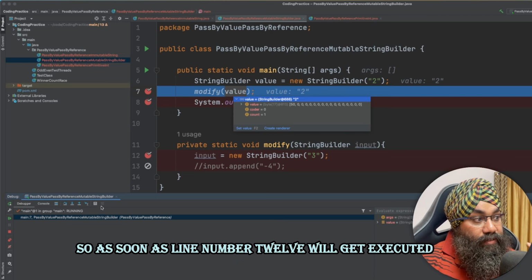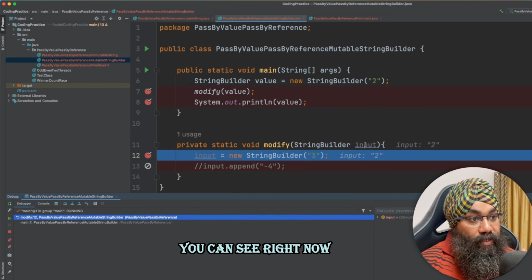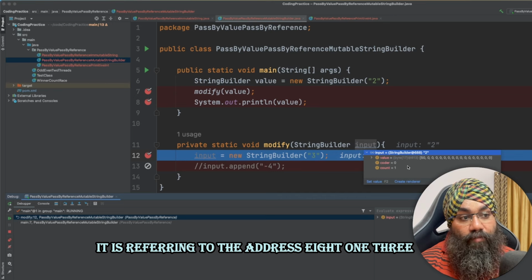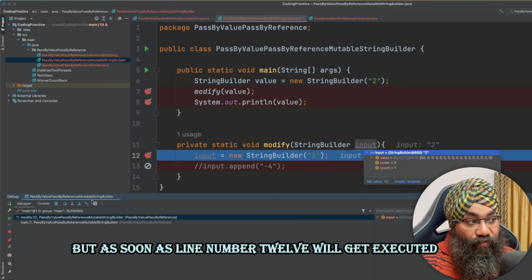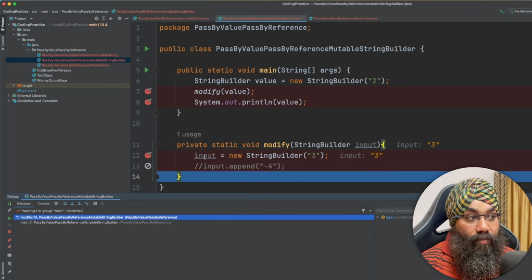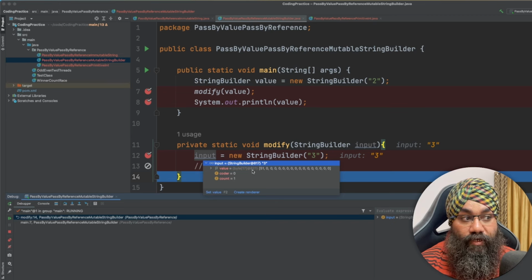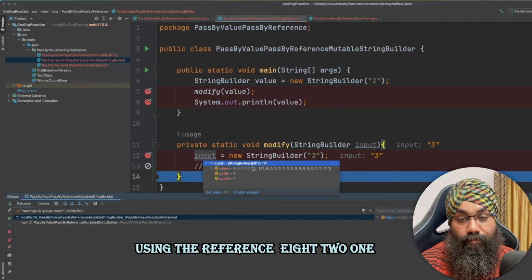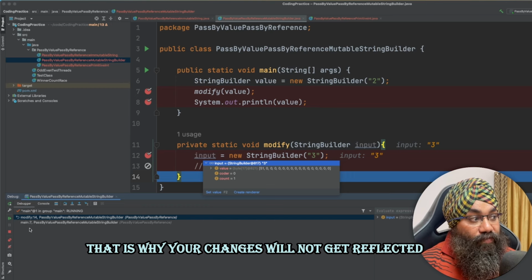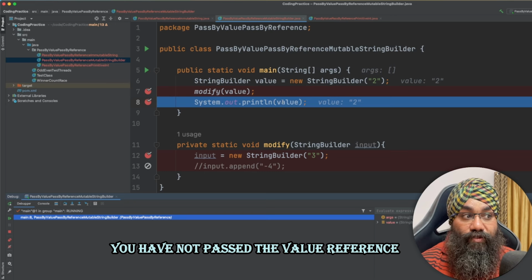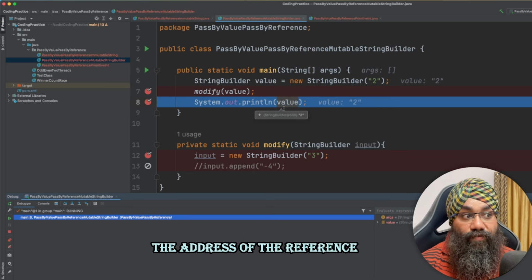So as soon as line number 12 gets executed, right now it is referring to the address 813, but as soon as line 12 is executed, you can see that it is using the object with the reference 821. Earlier it was 813. That is why your changes will not get reflected, because you have not passed the value reference, you have just passed 813, which is the address of the reference.